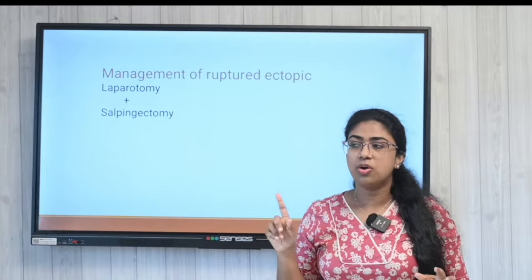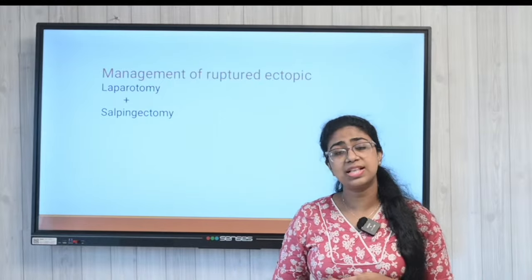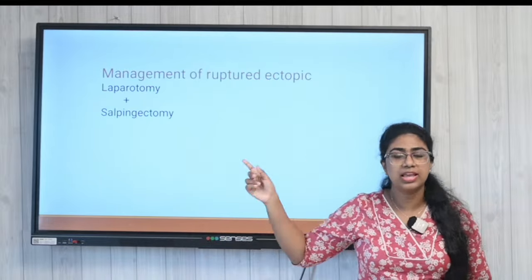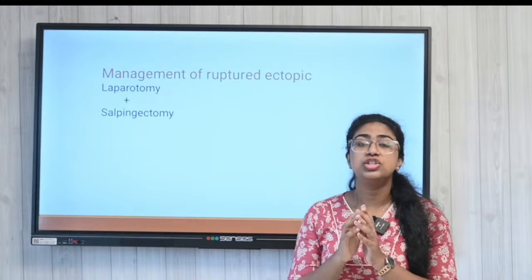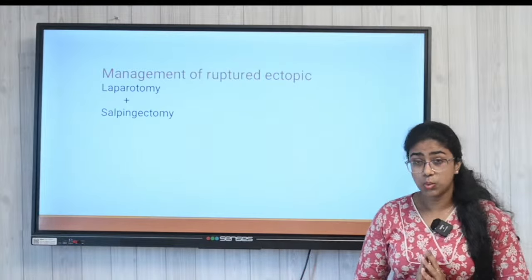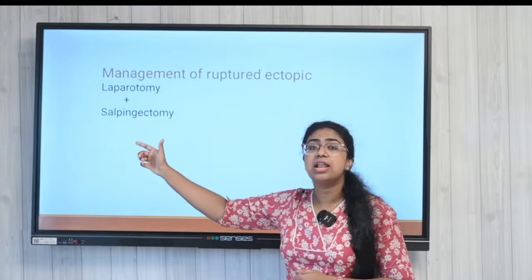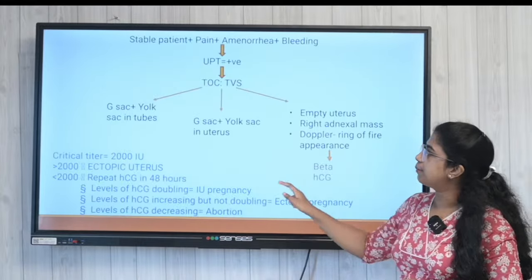But when I talk about an unruptured ectopic, that means what? Then we can medically manage it. But a ruptured case, where the patient is hemodynamically unstable, should be considered for surgical management only. That means laparotomy along with salpingectomy. So that is the management in this patient.